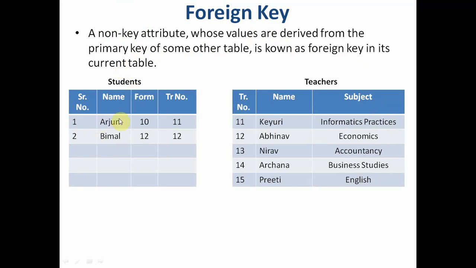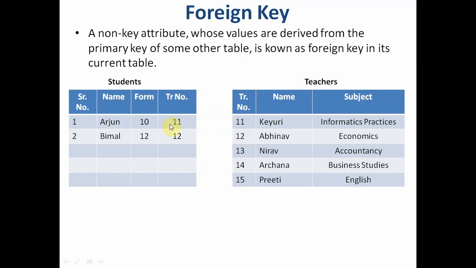Now if I want to store the information of who is the class teacher of this student, or who is the teacher teaching the student, I am writing a teacher number here, which is coming from another table called teachers.